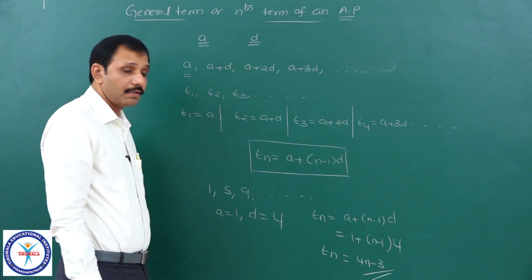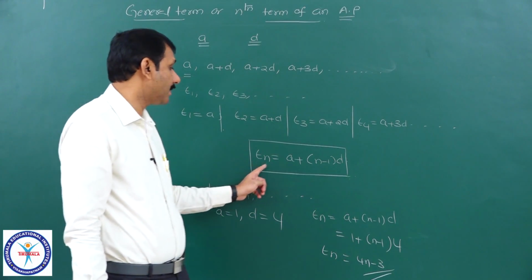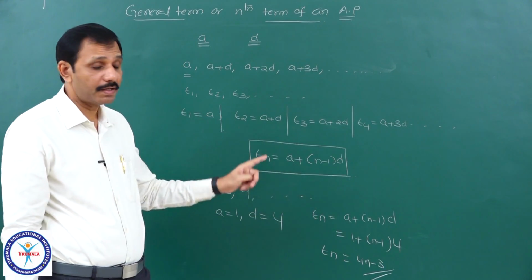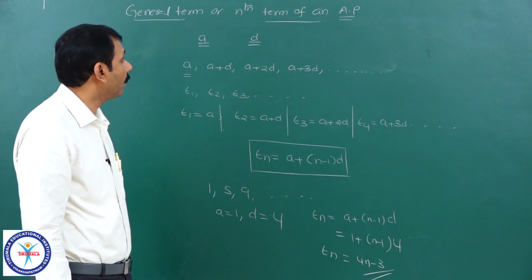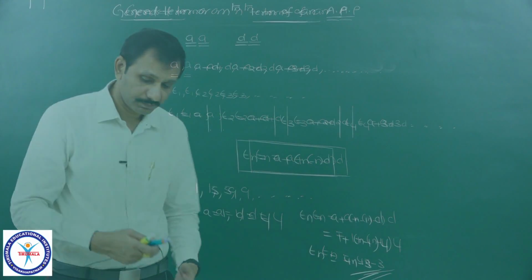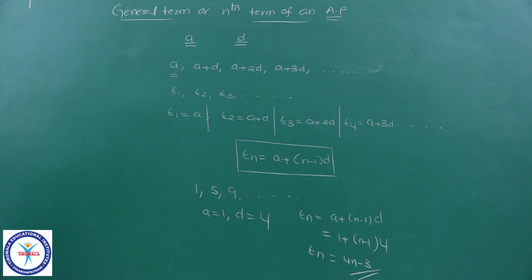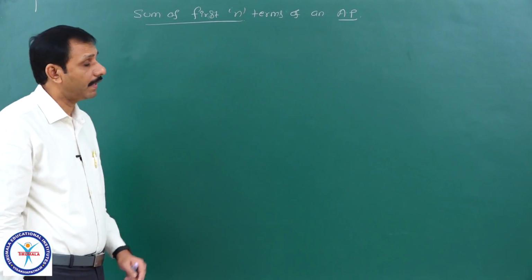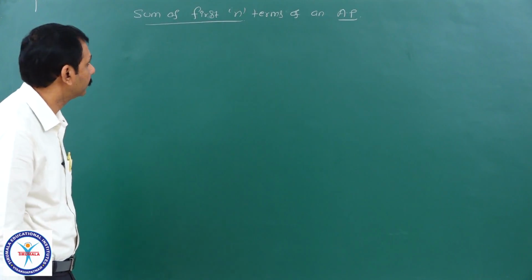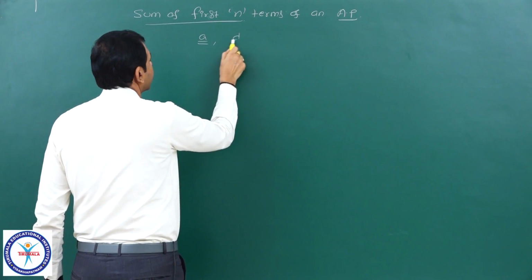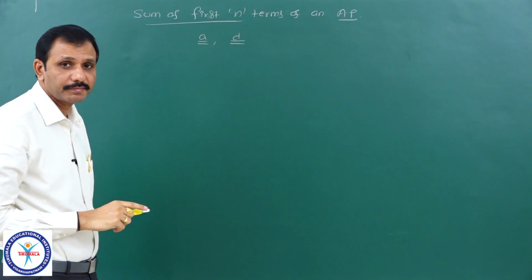So, if you know the first term and common difference, you can write the nth term as A plus n minus 1 into D. It is the nth term or general term of this arithmetic progression. Now, we will see how to find the sum of n terms of this arithmetic progression. We will find the sum of the first n terms of an AP. Listen. I will take A as the first term and D as the common difference of this AP.